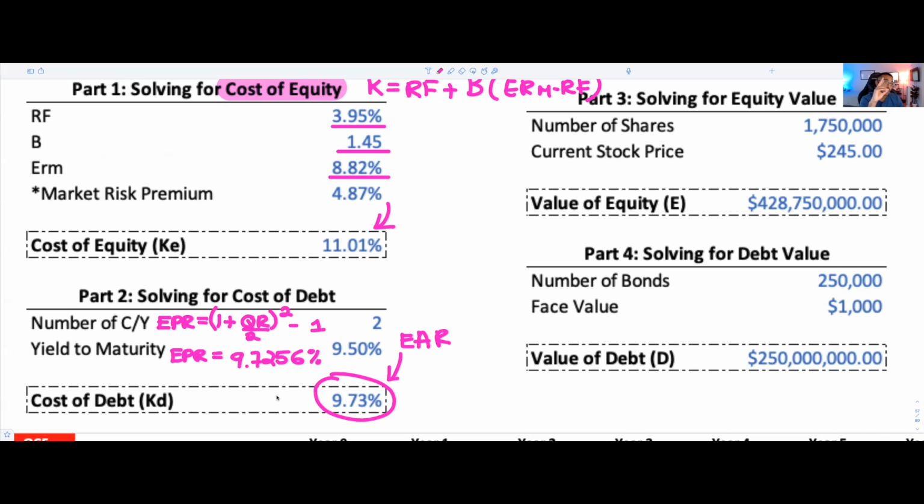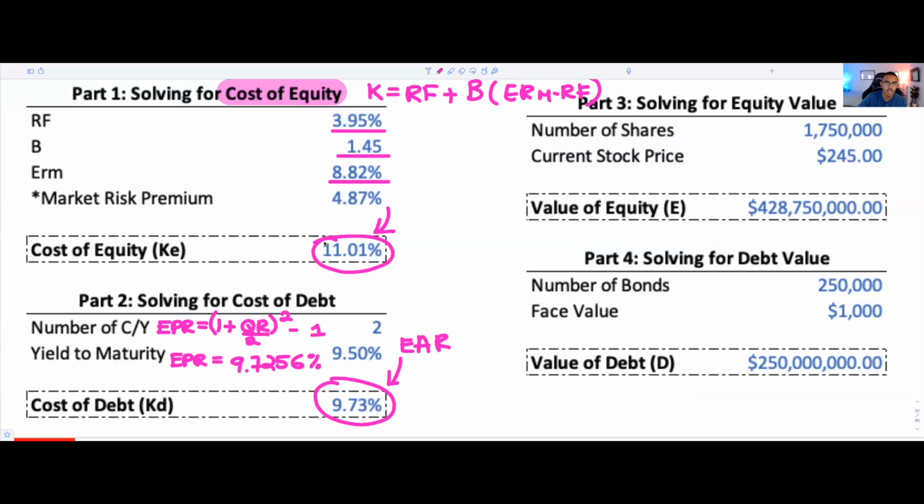But the thing is, we have to account for the number of compounding periods, or the number of payments made by the company. To find the effective cost of debt, we just need to look at the frequency of payments of the company. In this case, the frequency of payments is equal to 2, such that you would put your M in your effective periodic rate formula as 2. And you would get your cost of debt being equal to 9.73.